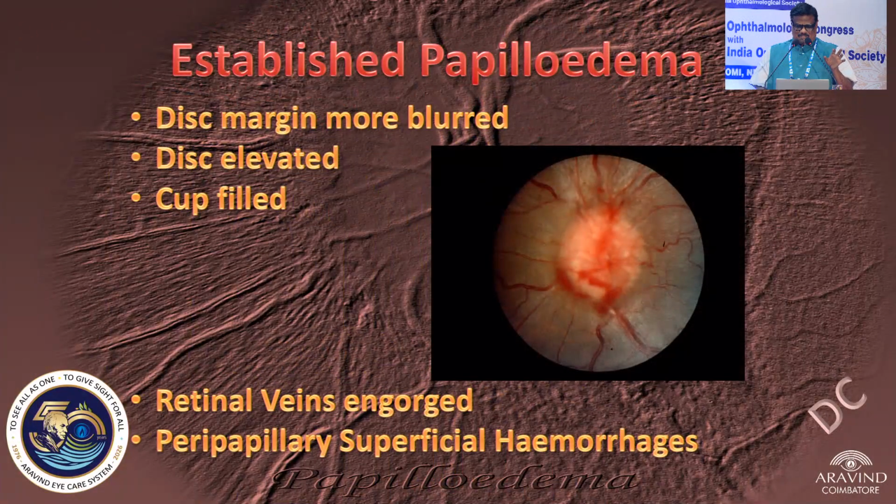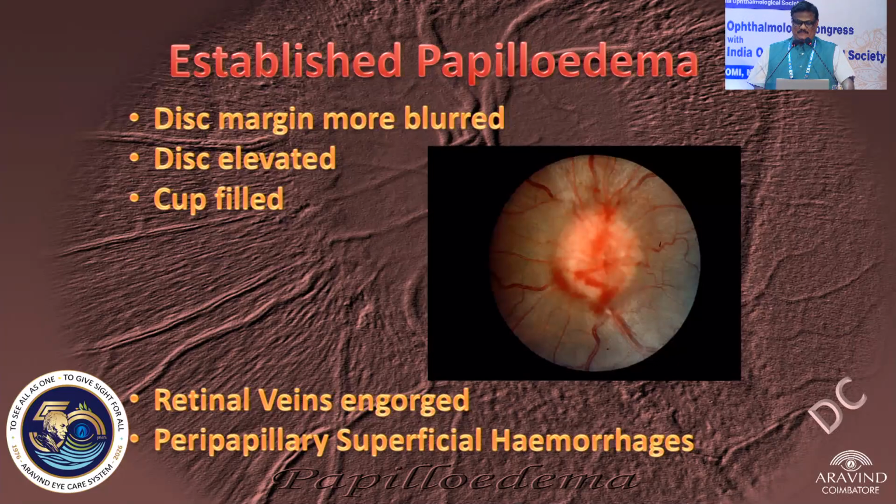In established papilledema, the total disc will be hyperemic, the disc margin blurred and the cup totally filled. The retinal veins will be more engorged and peripapillary hemorrhages could be there.